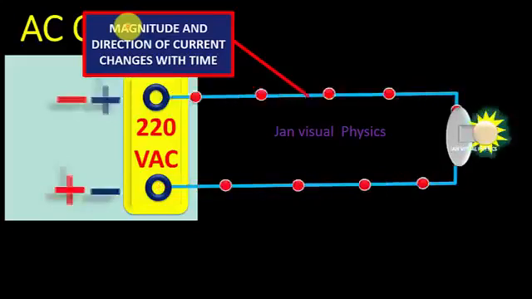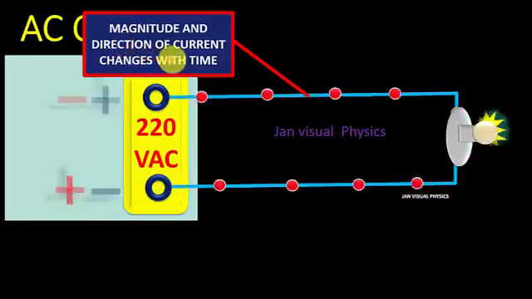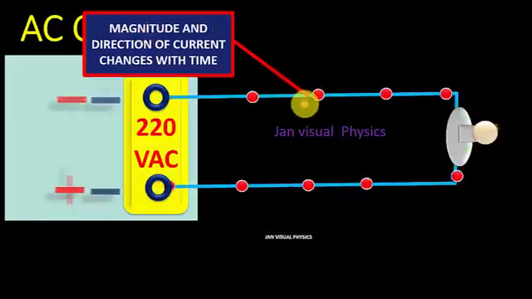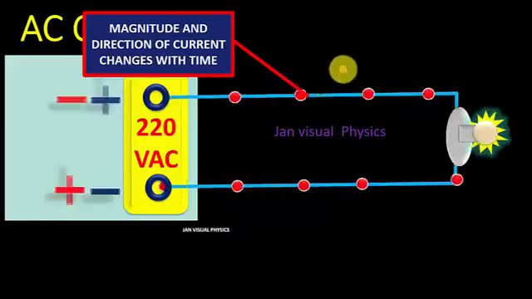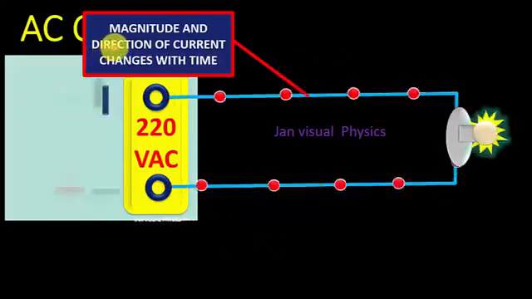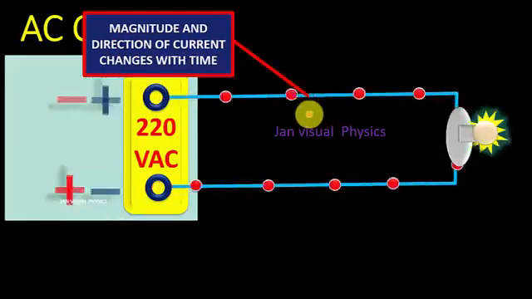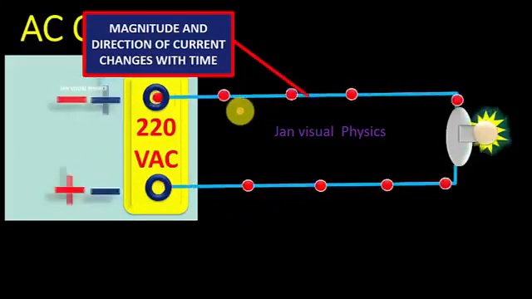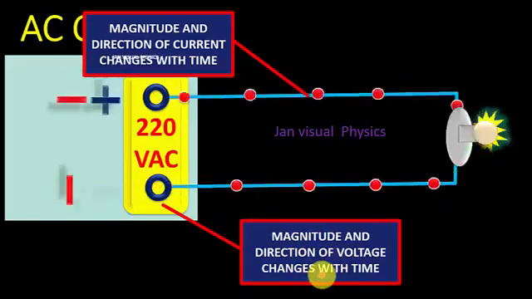In case of AC source, both the magnitude and direction of current change with time. By changing magnitude of the current, we mean that the amount of current passing through the conductor rises and falls. And by changing direction, we mean that charges oscillate back and forth. Current does not flow in a single direction. Similarly, the magnitude and direction of voltage also change with time.